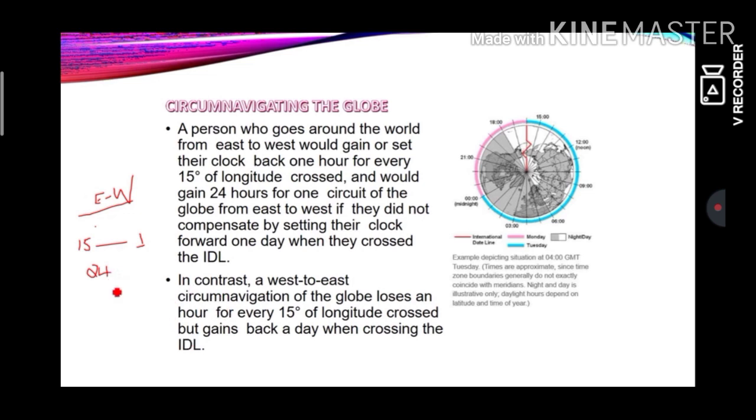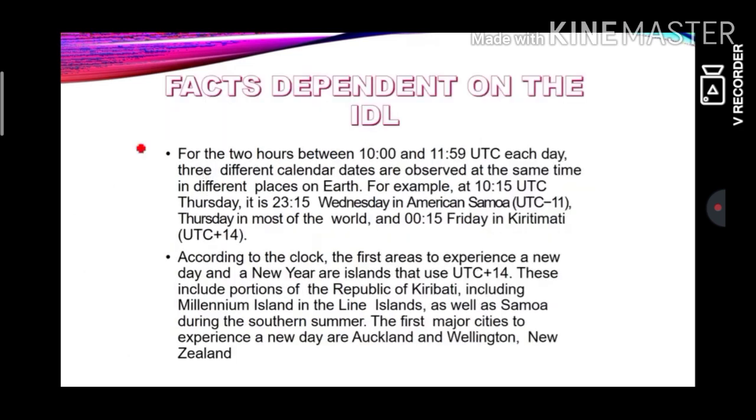In contrast, a west to east circumnavigation of the globe loses an hour for every 15 degree of longitude crossed but gains back a day when crossing the dateline. So if you are traveling from west to east, for every 15 degree of the longitude crossed, an hour is lost but a day is gained. Here a day is lost. Here a day is gained. Right? Do not worry about this much. I'll explain very clearly when you go to the next slides.